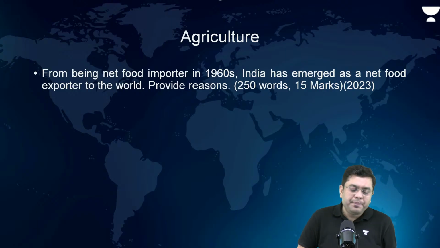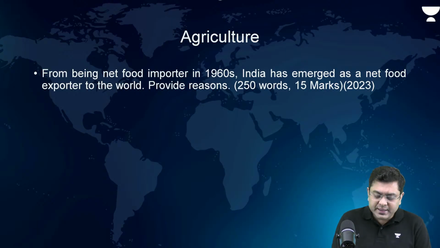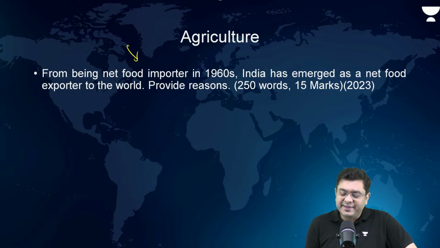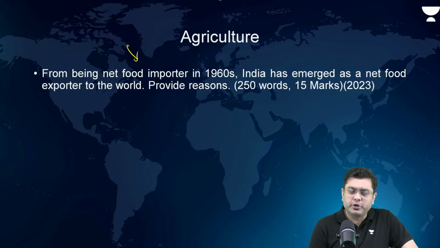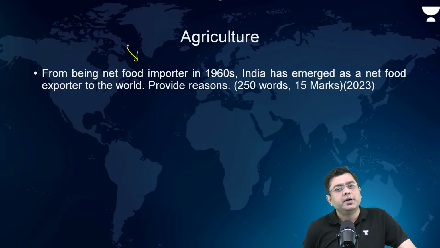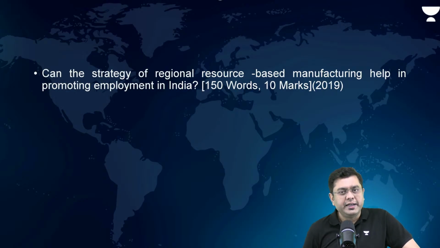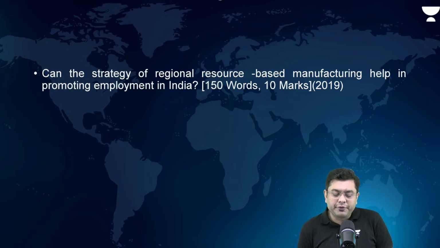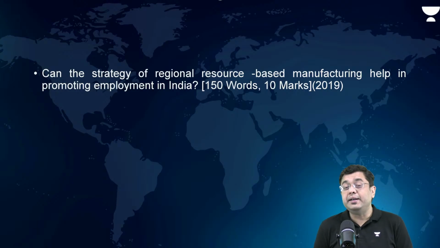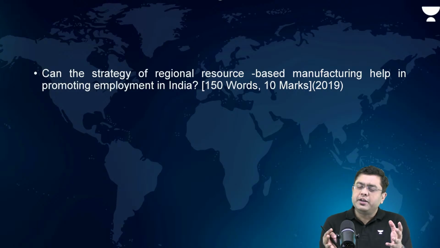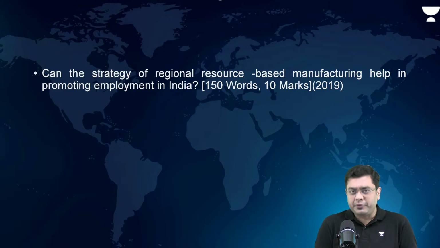Now for agriculture, generally in GS3 questions are asked. From being a net food importer in the 1960s, India has emerged as a net food exporter. Green revolution, horticultural growth, blue revolution, white revolution: these are to be mentioned. The various different revolutions need to be mentioned. Can the strategy of regional resource based manufacturing help promote employment? This is associated with the Gandhian ideology of Gram Swaraj, where each region will become self sufficient.